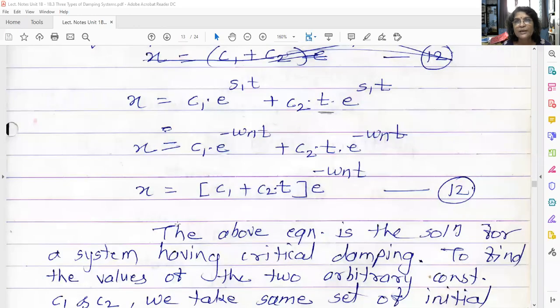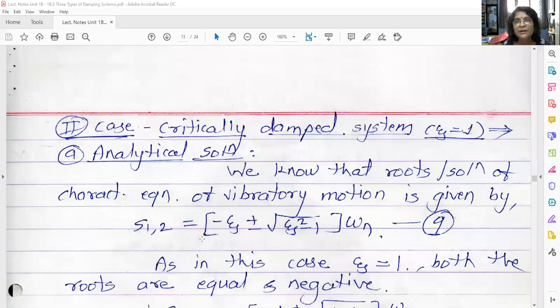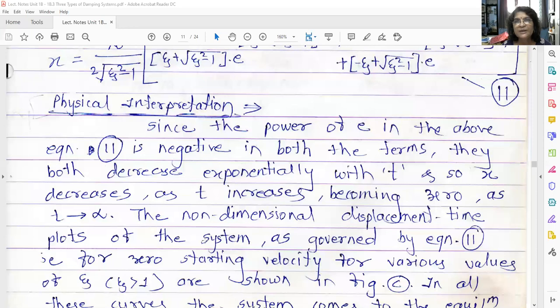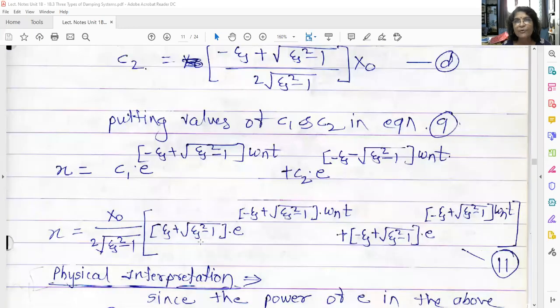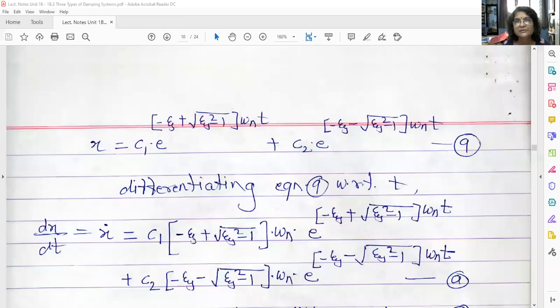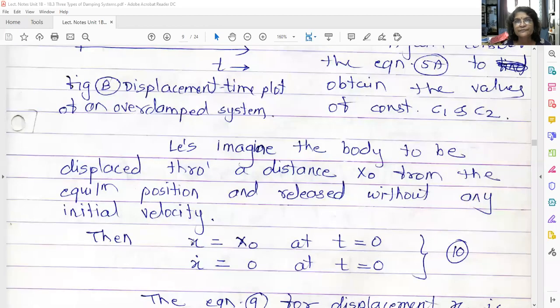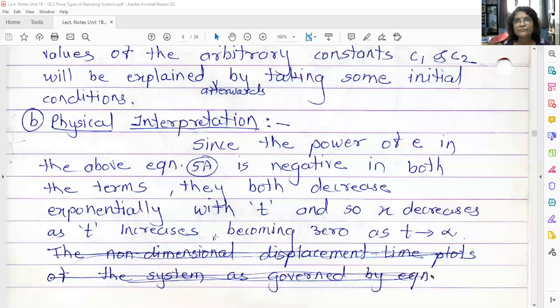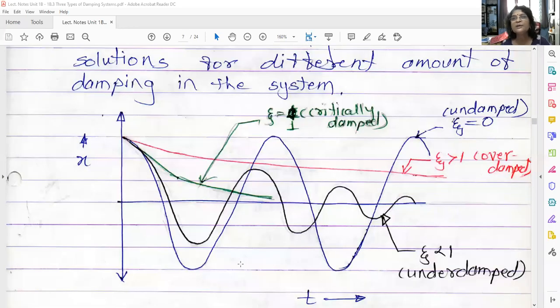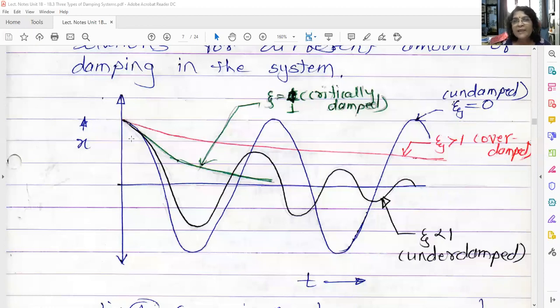If you remember, we had drawn 4 displacement time graphs in one diagram. Yes, this one. In this diagram we have shown 4 cases, that is over damped.